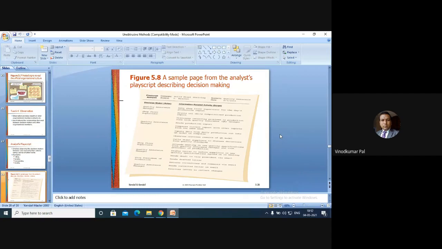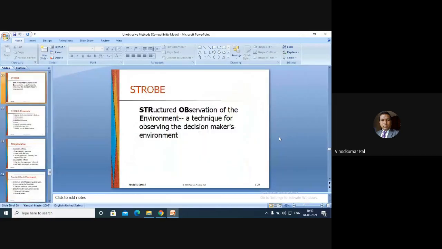From where we obtain such information, we have to try to obtain it. The next thing is that the system analyst has to observe the physical environment of the decision maker. For example, we have to see their seating arrangement. What tools are they using for processing of the data?